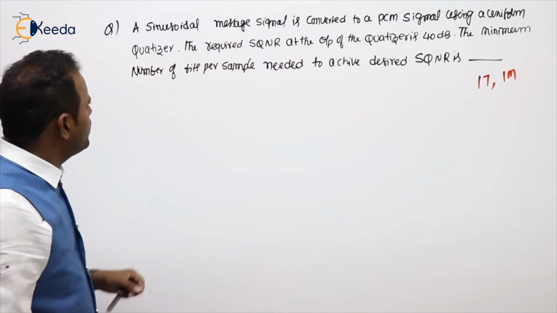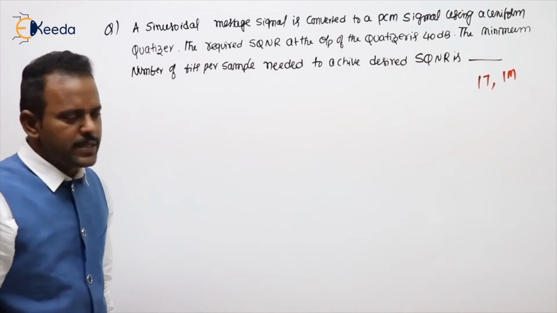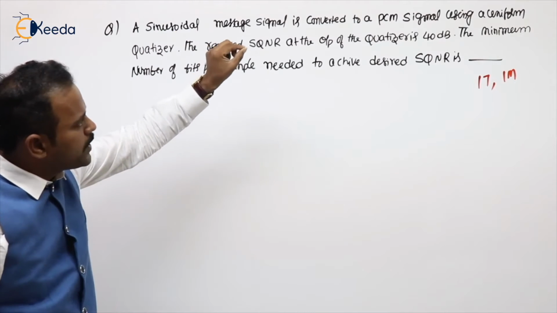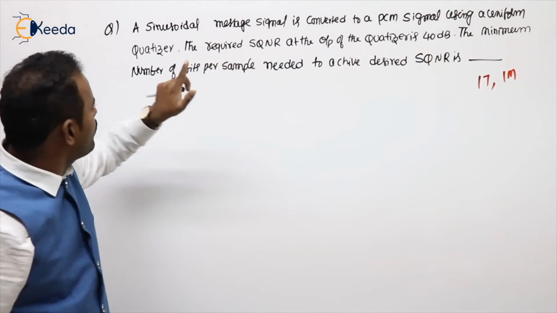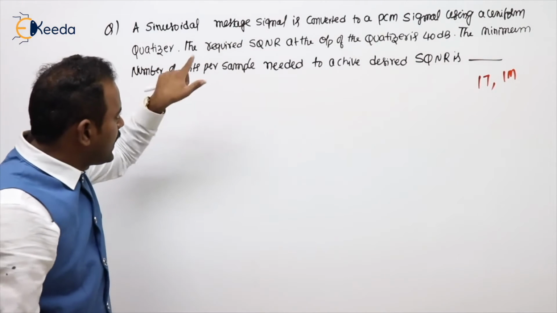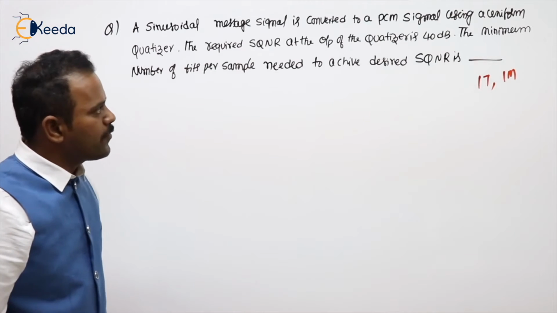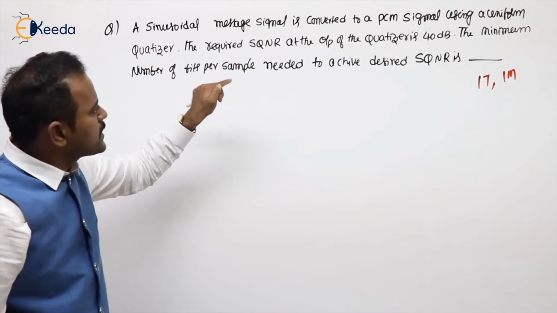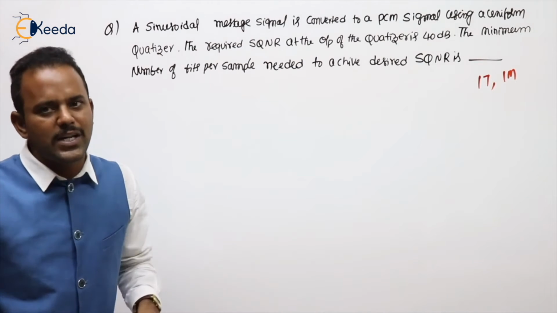See the next problem. It is a simple question on PCM. A sinusoidal message signal is converted to a PCM signal using a uniform quantizer. The required SQNR at the output of the quantizer is 40 dB. What is the minimum number of bits per sample needed to achieve the desired SQNR?